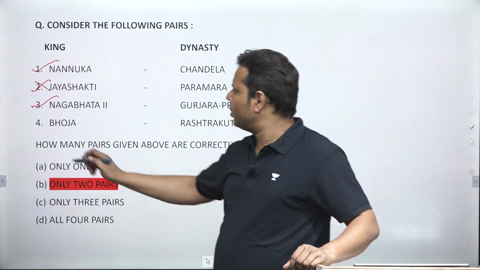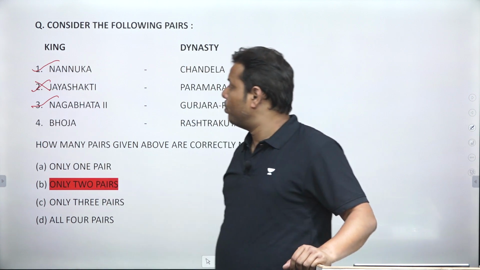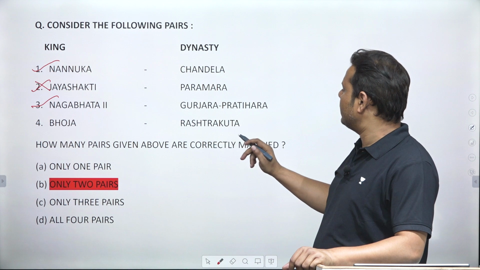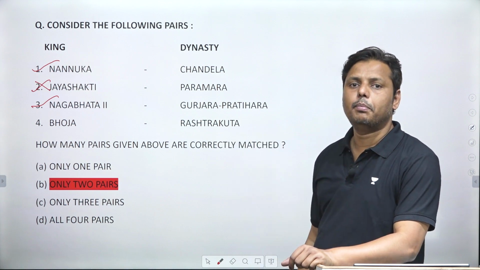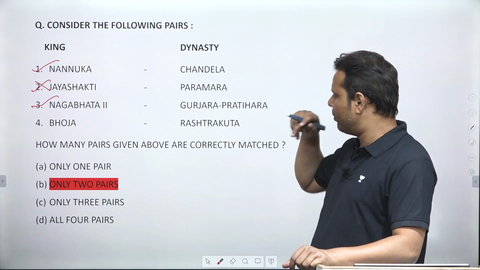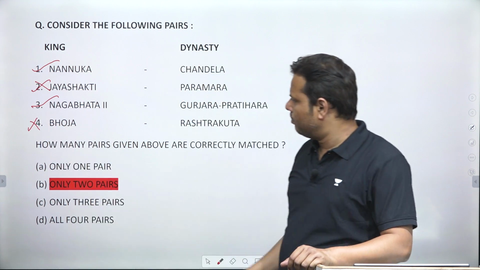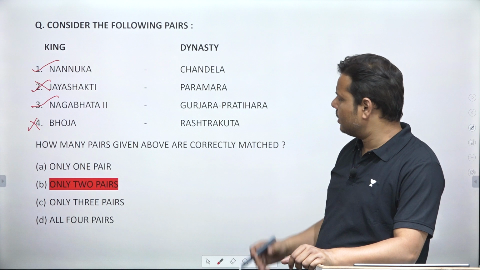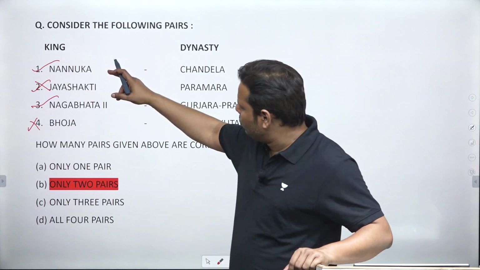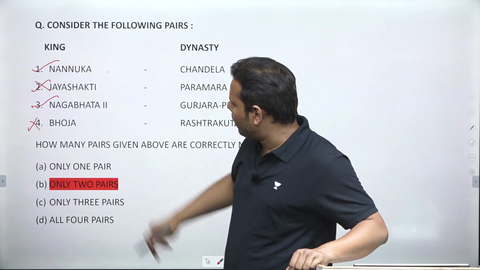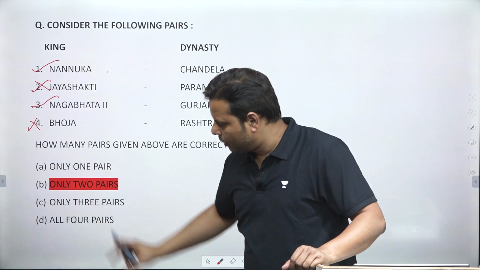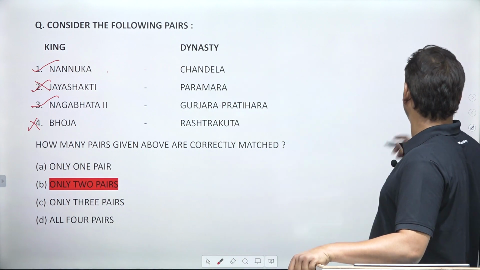And then it comes to the fourth one, Bhoj. So Bhoj was not from the Rashtrakuta dynasty, rather Bhoj was from the Parmar dynasty. So that's also wrong. It's Raja Bhoj, and his name is very popular. So the first two pairs are right, Nanuka and Nagabhat, these two pairs are right, and that's why B is the right answer.